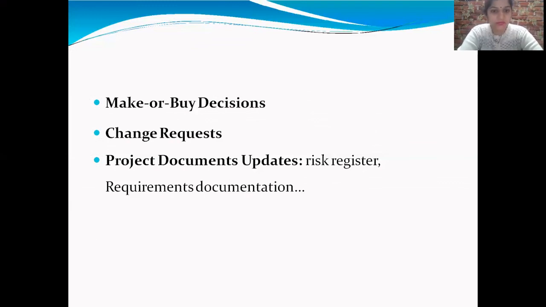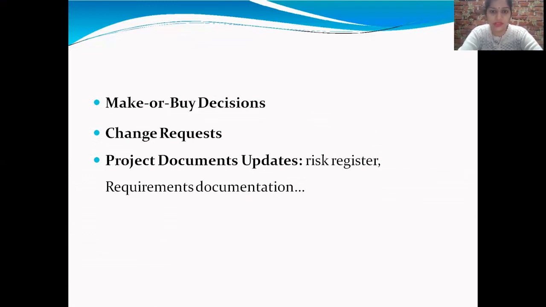Once the plan contracting process has been completed, the actual process of asking the sellers to participate can begin. Fortunately, the sellers, not the buyers, perform most of the activity in this process, usually at no additional cost to the project. The sellers are busy trying to win the business.